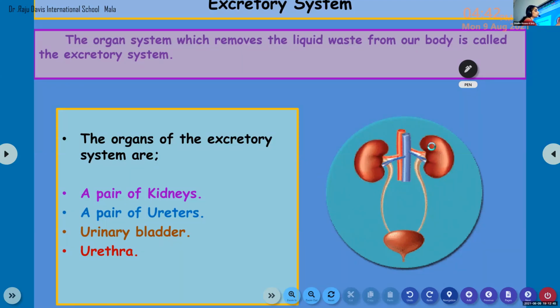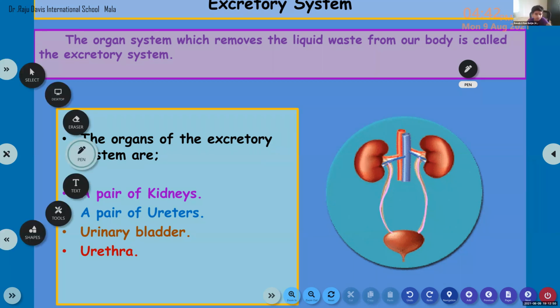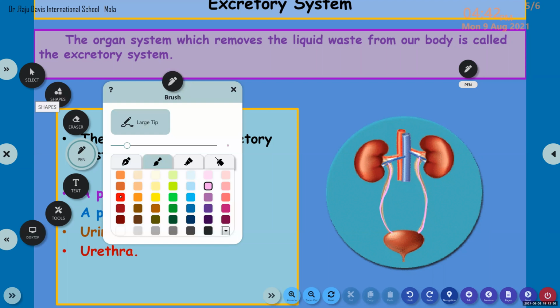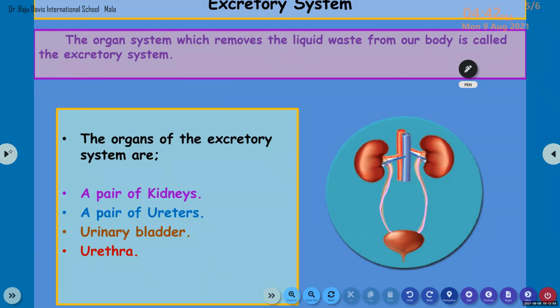be passed through the ureters. Can you see the ureters here? That is the function of the ureters. Ureters are tubes. Ureters are tubes connected to the kidneys. Can you see that? Once the excess water and salt are removed from the blood, it is passed through the ureters from the kidneys. Got it?